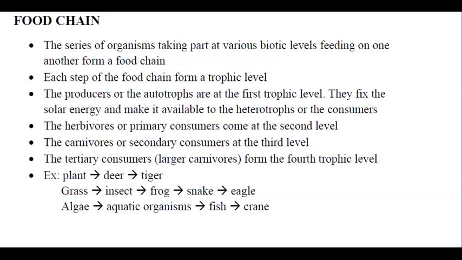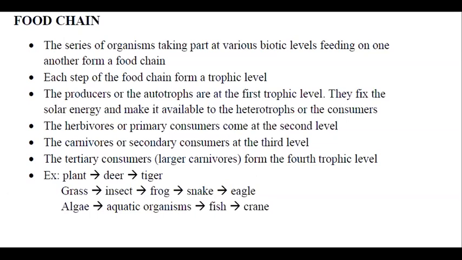Each step of the food chain forms a trophic level. The producers or autotrophs are at the lowermost or at the first trophic level. They fix the solar energy and make it available to the heterotrophs or consumers. The herbivores or primary consumers come at the second level. The carnivores or secondary consumers are the third level. And the tertiary consumers or the large carnivores form the fourth trophic level.